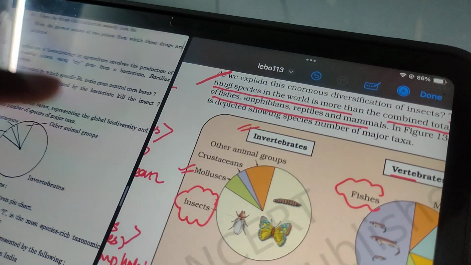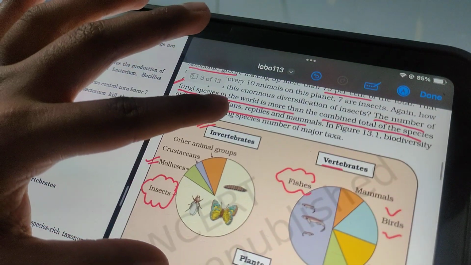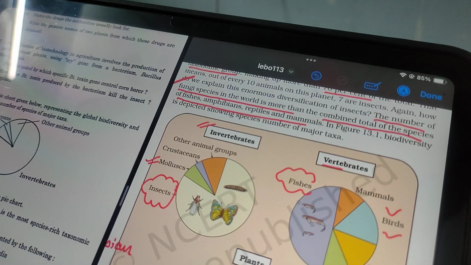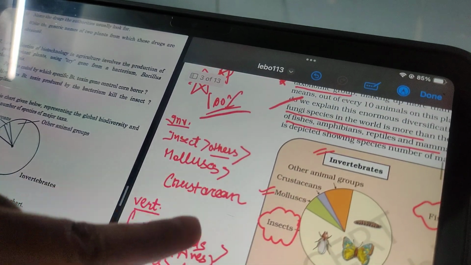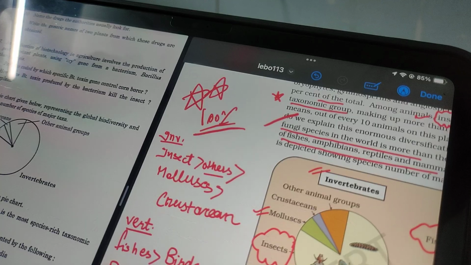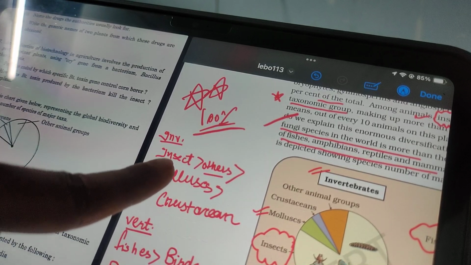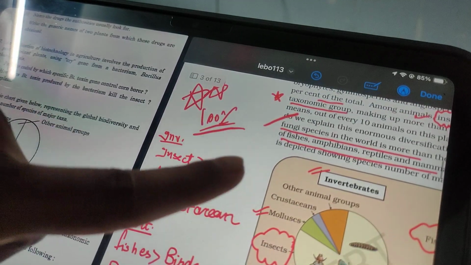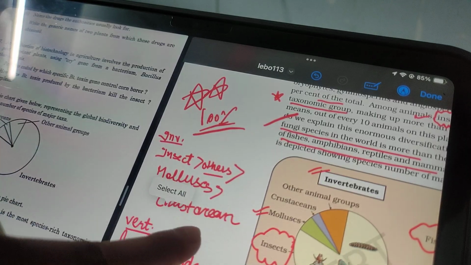So yes, in this, three pie charts are given. So first is invertebrates. In the invertebrates, insect is a category. Insects are present in more number, followed by other animal groups, followed by mollusk, and lowest invertebrate is crustacean. So that series you should learn. For example, insect has higher number, followed by others, mollusk, and last is crustacean.